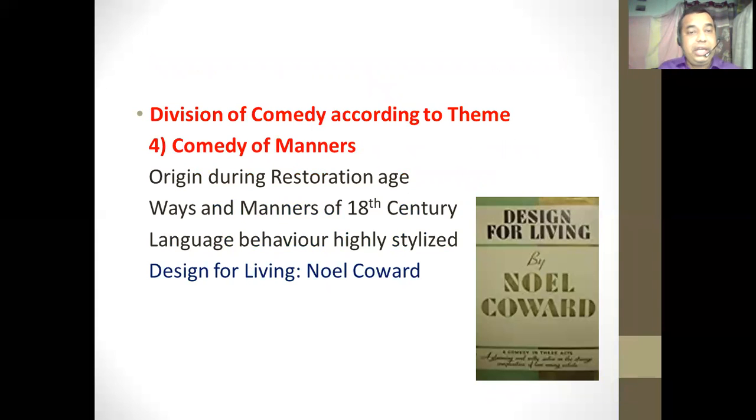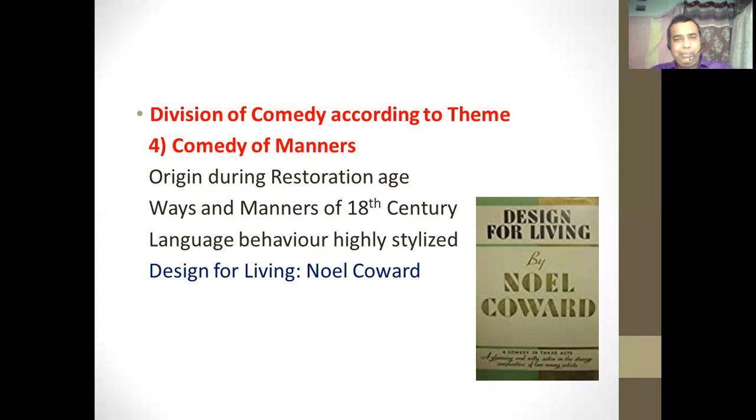The next type of comedy according to the theme is comedy of manners. This type of comedy also originated during the Restoration age, and it is based on the ways and manners of the 18th century. How the 18th century people were running behind money, behind richness, behind pomp and show.